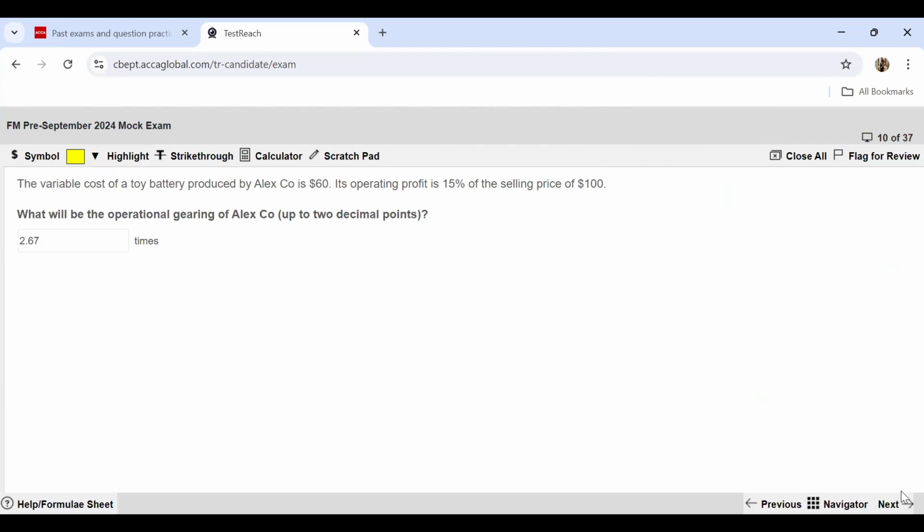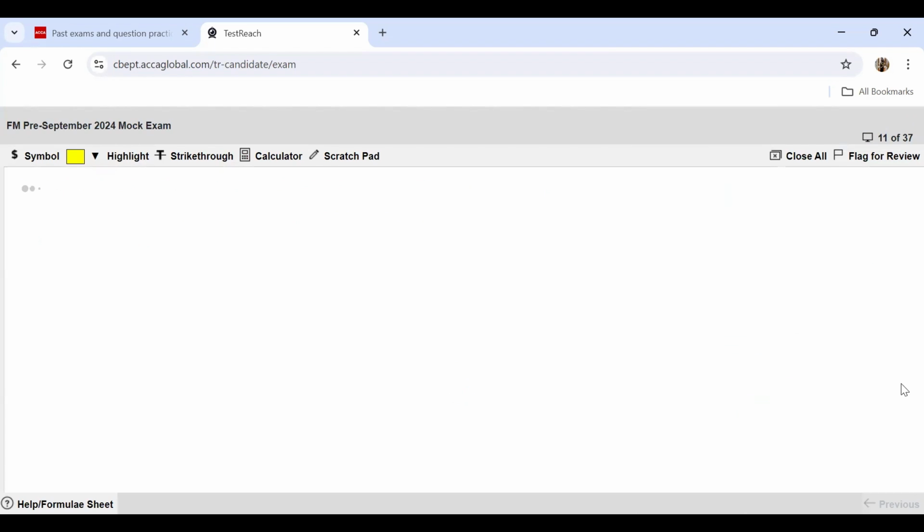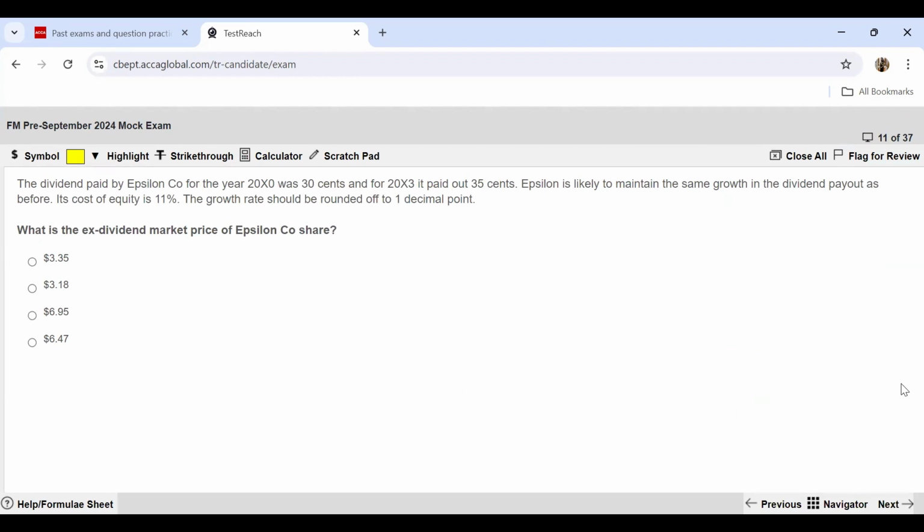Moving further to the next question. Next question wants you to find out the ex-dividend market price of Epsilon Company's share. So the dividend paid by Epsilon Company for the year 20x0 was 30 cents. And for the year 20x3, it paid out 35 cents. Epsilon is likely to maintain the same growth in the dividend payout as before. Its cost of equity is 11%. Growth rate should be rounded off to 1 decimal place.